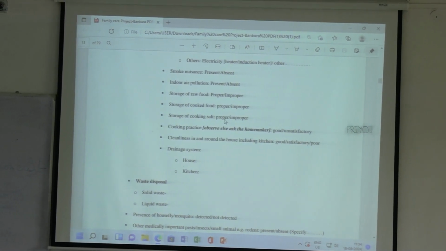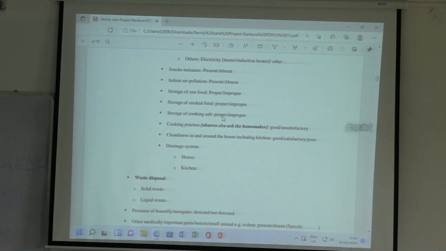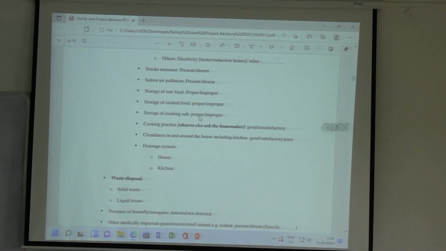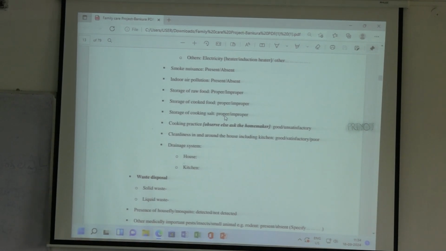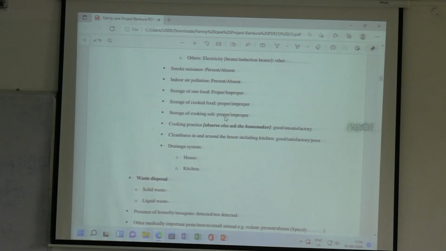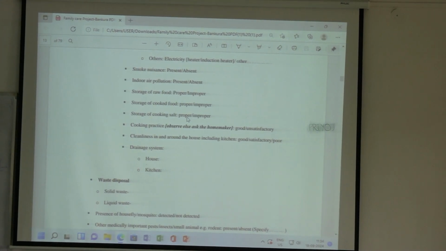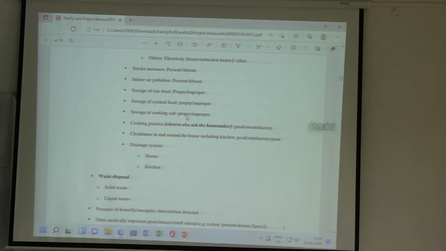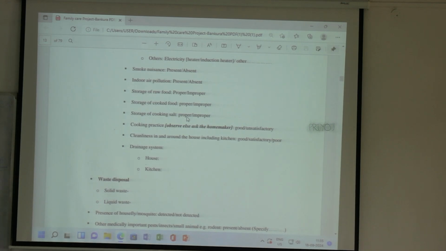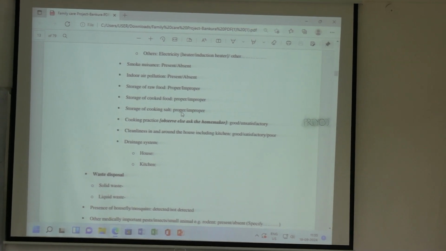Cleanliness in and around the house, including kitchen, to see whether it is very dirty or not. Good, as unsatisfactory and poor. Now there is drainage system. There are 2 drainage systems of every house. In any pakka house or mixed house, there are 2 drainage systems. That is, one drainage system is of the whole house from the bathroom, other drainage is from the kitchen. Okay, so you have to see whether the drainage system of the house is present or not, and drainage system of the kitchen is present or not. Present or not. So in some houses they are not also there. They store all the waste and then throw it outside indiscriminately behind their house in a wasteland. So you have to see whether the drainage system is there or not.